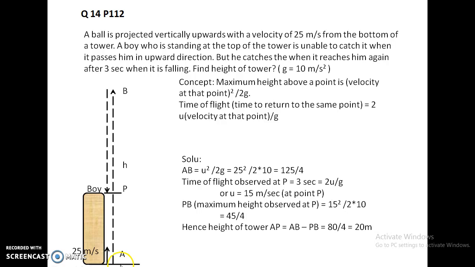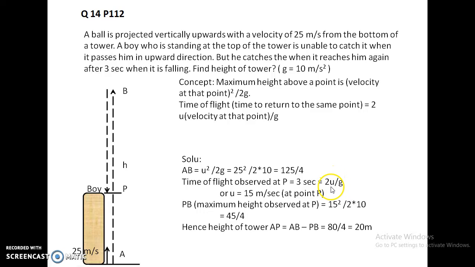As we have seen, A to B, that's the maximum height with reference to point A, will be equal to u square by 2g, u being the velocity at point A. We substitute this value, we find AB is equal to 125 by 4 meters. Time of flight observed at P is equal to 3 seconds. It takes 3 seconds to come back to point P. So which has to be equal to 2u by g.